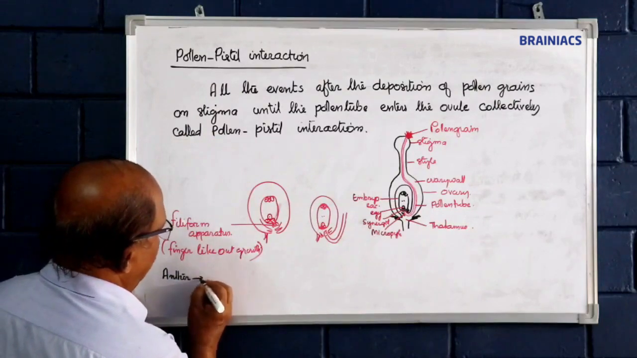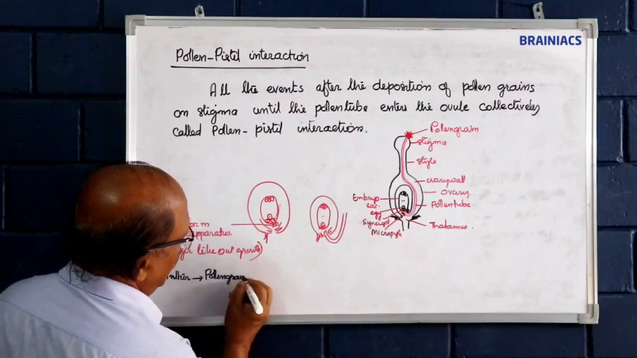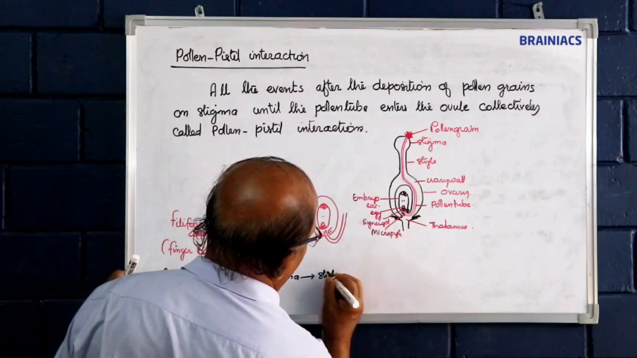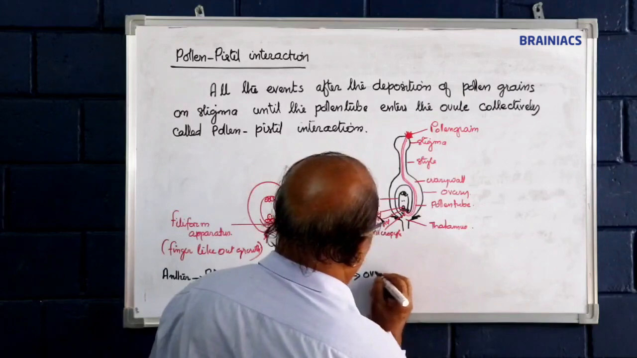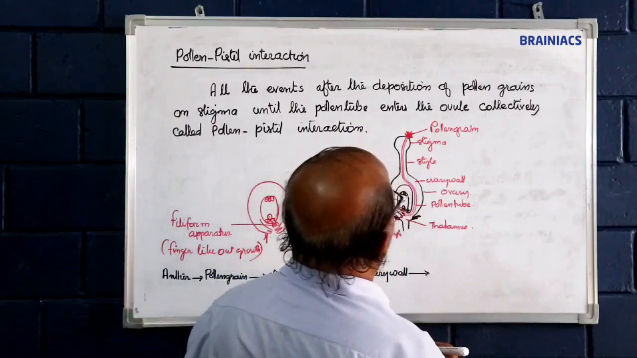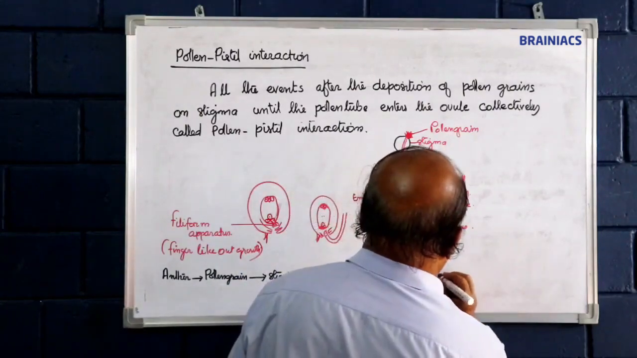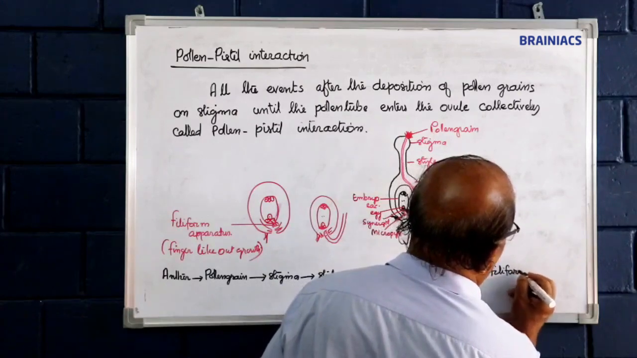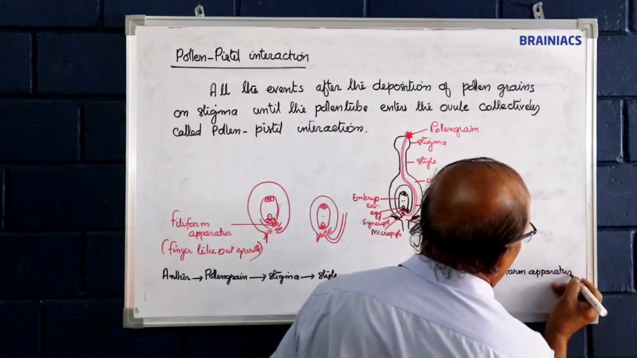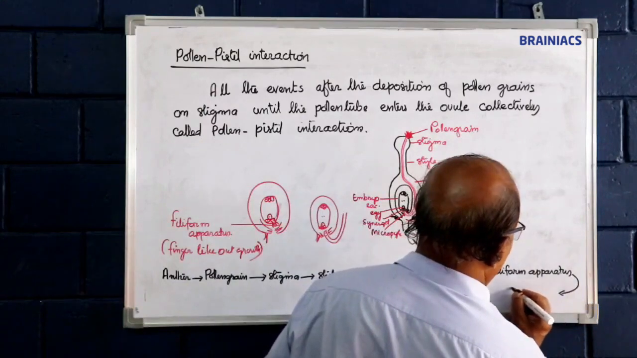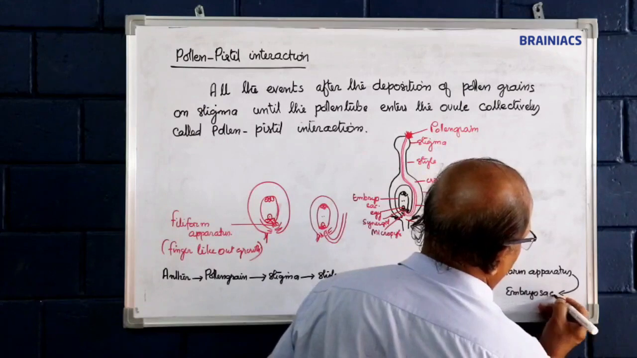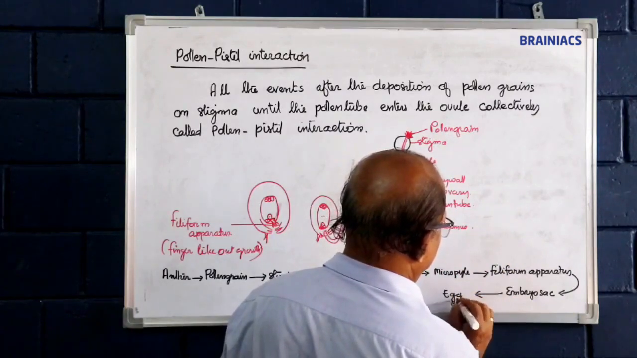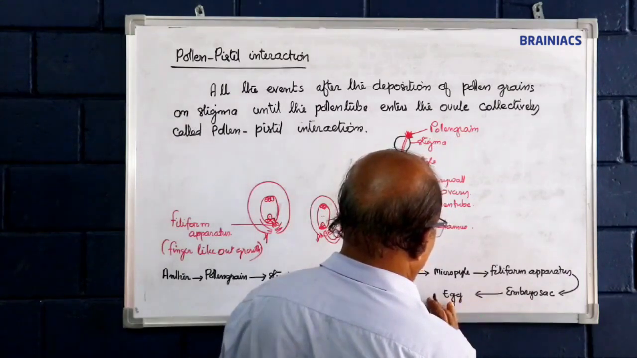So here the anther producing pollen grains, deposited on the stigma, passing through style, then through ovary wall and to micropyle, filiform apparatus, enters embryo sac, egg and secondary nucleus.